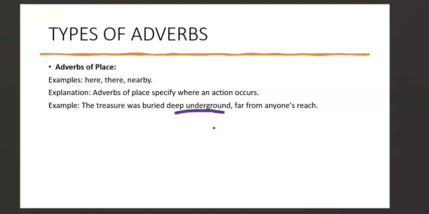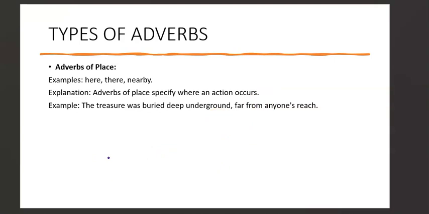So our adverb of place, sorry, let me mark it well. It's deep, far. So far here, sorry, I took the wrong underlining there. So far here becomes our adverb of place. It shows us how deep. So yes, the treasure was buried under the ground, very deep under the ground, but how far? It was far from people's reach, okay? So showing us that the treasure was buried far. So that is the adverb of place. And these adverbs of place answer the question where, okay?